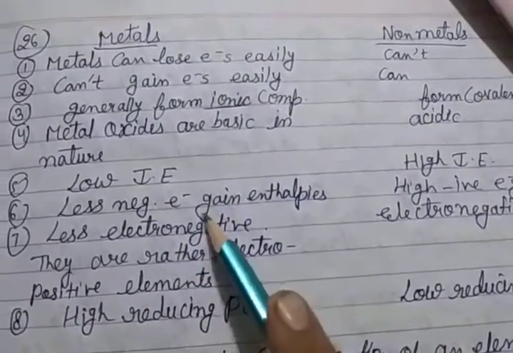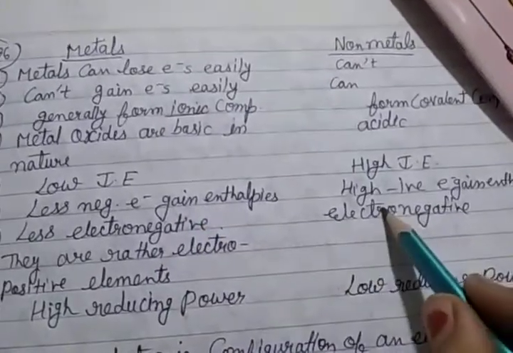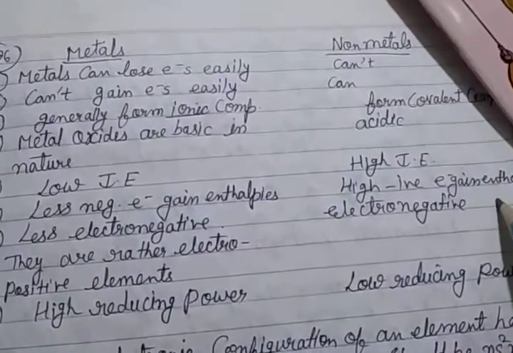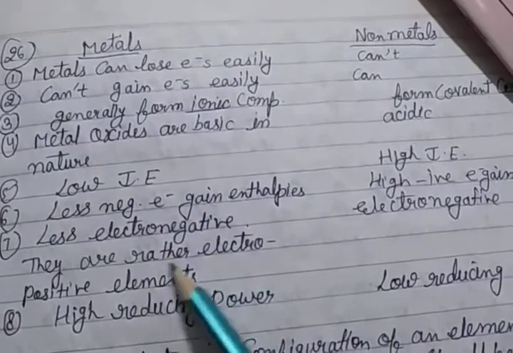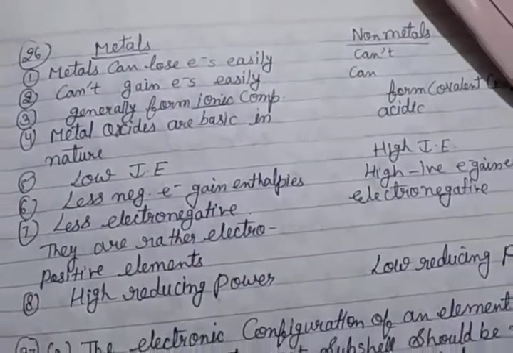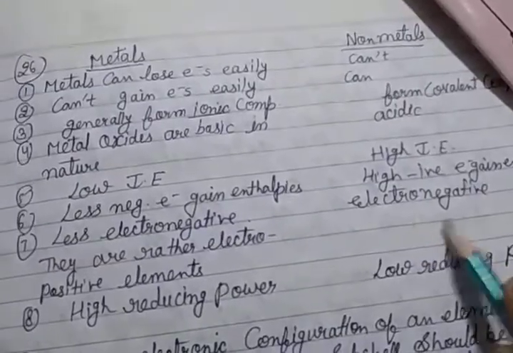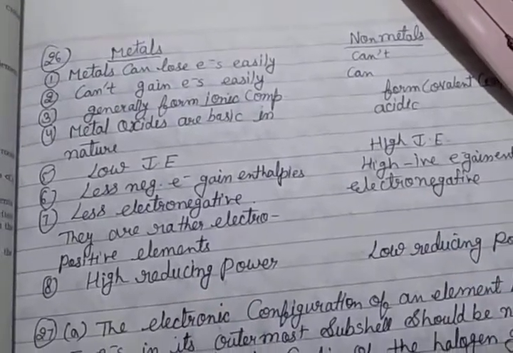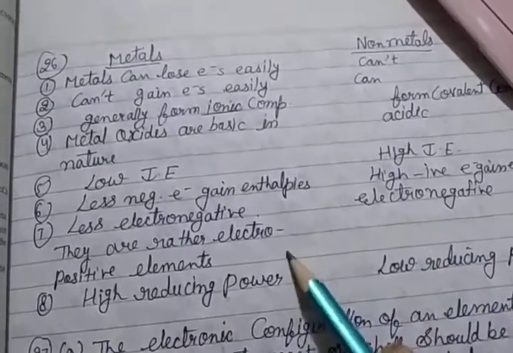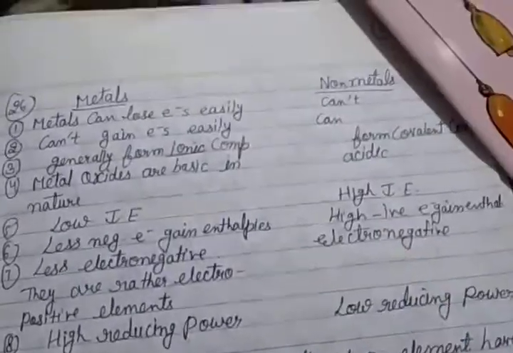Metals have less negative electron gain enthalpy, but non-metals have highly negative electron gain enthalpy. Metals are less electronegative and are rather electropositive elements, but non-metals are highly electronegative. Metals have high reducing power and non-metals have low reducing power. So these are the main differences between metals and non-metals.